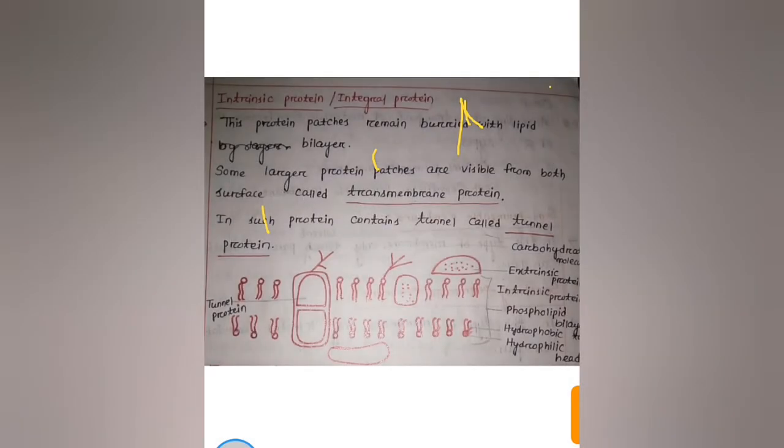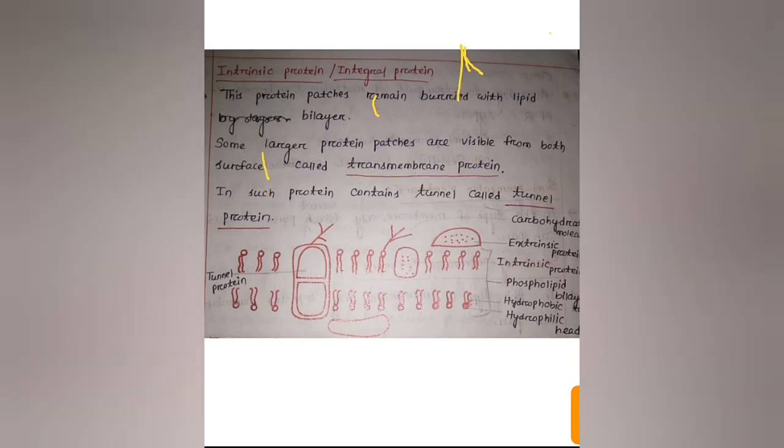Next is intrinsic protein. These proteins remain buried within the lipid bilayer, that means they are present inside. These are intrinsic proteins. Some larger protein patches are visible from both surfaces, called transmembrane protein, and such proteins contain tunnels, called tunnel protein. So here is the diagram of the fluid mosaic model.